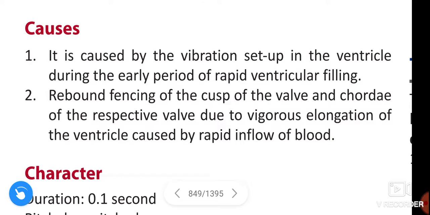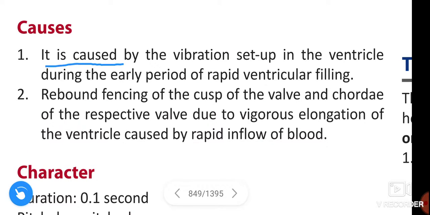See here, two causes are given. First, it is caused by vibration set up in the ventricle during the early period of rapid ventricular filling. Second, rebound fencing of the cusp of the valve and cardia of the respective valve due to vigorous elongation of the ventricle caused by rapid inflow of blood.